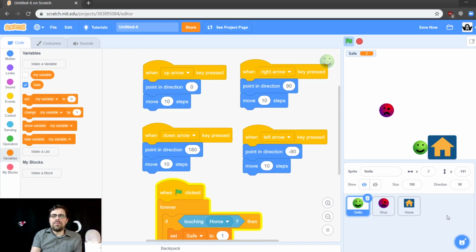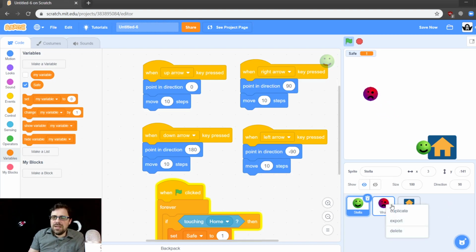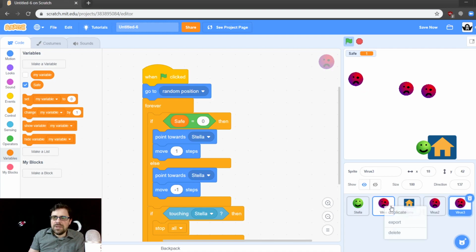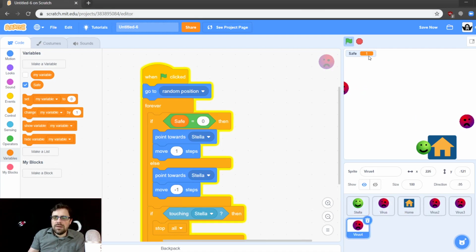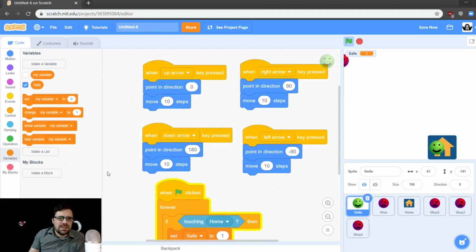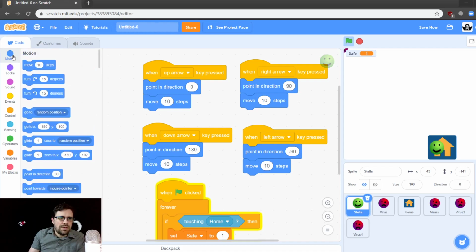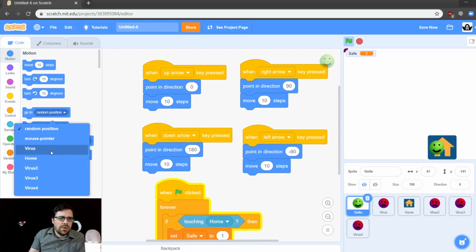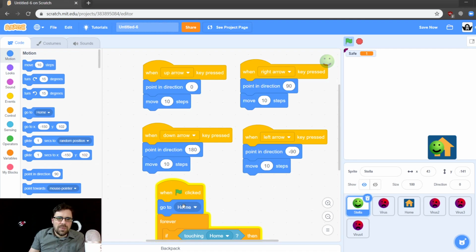Okay. So the last thing we're gonna do, let's duplicate these viruses a bunch. Let's have 4 of them. All right. So if we're in the house, last thing, let's make Stella go to home when we click the green flag. So she'll start in the home. So that means the viruses will always start moving away from her. And then when we move her out of the house, they start to come to get her. And you have to escape and make it back home.